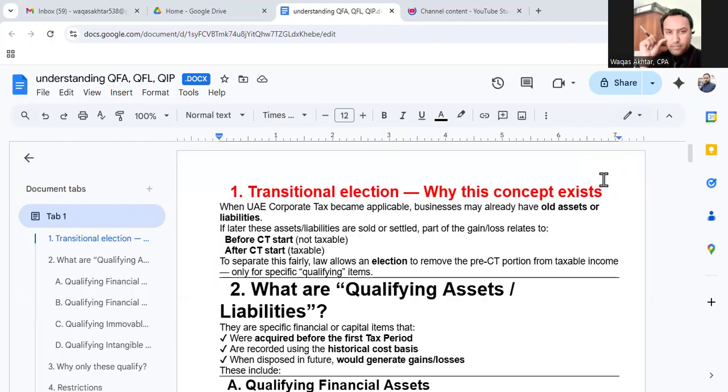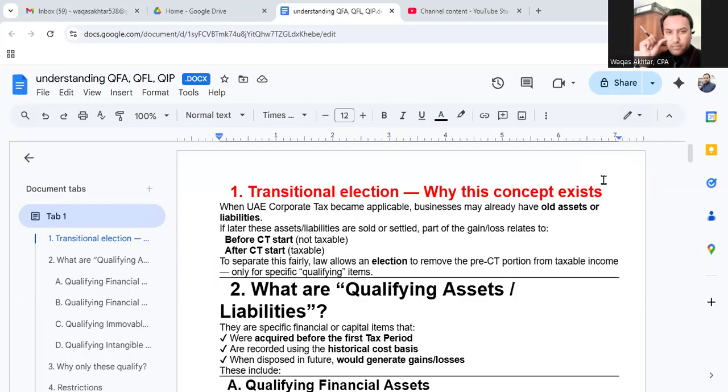Let's understand the concept of transitional election in the context of UAE corporate tax law. Under UAE corporate tax law, businesses may already have old assets or liabilities, and if later on these assets or liabilities are sold or settled, part of the gain or loss relates to the period before corporate tax. To separate this fairly, the law allows an election to remove the pre-corporate tax portion from taxable income, only for specific qualifying items.